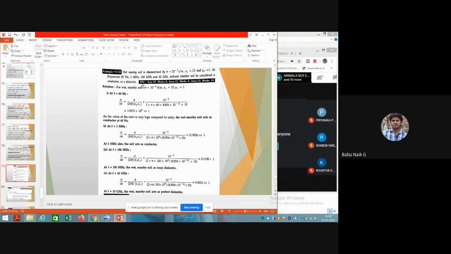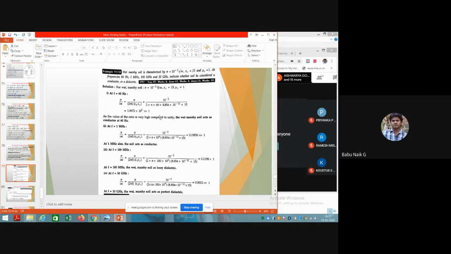Okay. Now, in a similar way, consider 1 megahertz. The same formula applies, sigma by omega epsilon. So sigma over 2 pi f, that is the frequency, epsilon naught and epsilon r, and you substitute the value of sigma, which is 10 to the power of minus 2, then 2 pi f with a frequency of 1 megahertz, and then the remaining values. For this condition at 1 megahertz, we get 11.9836, which is greater than 1.